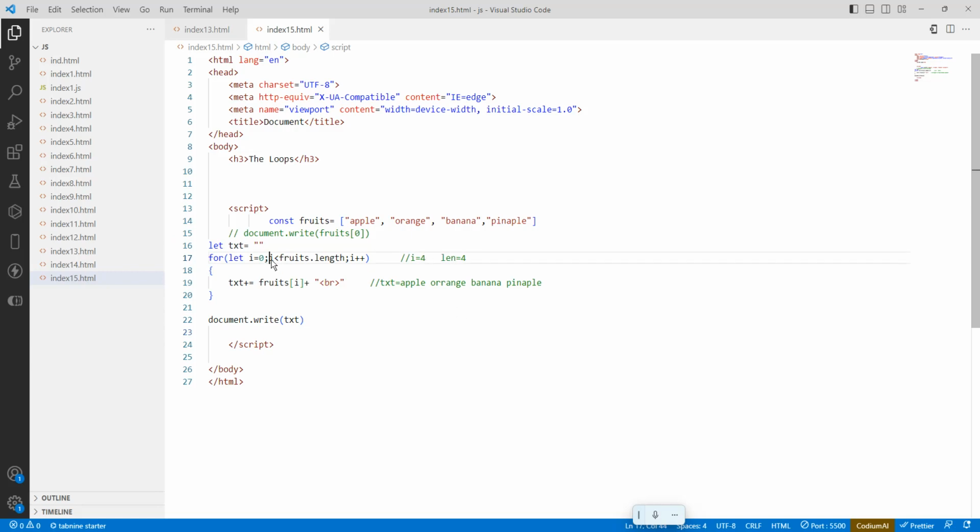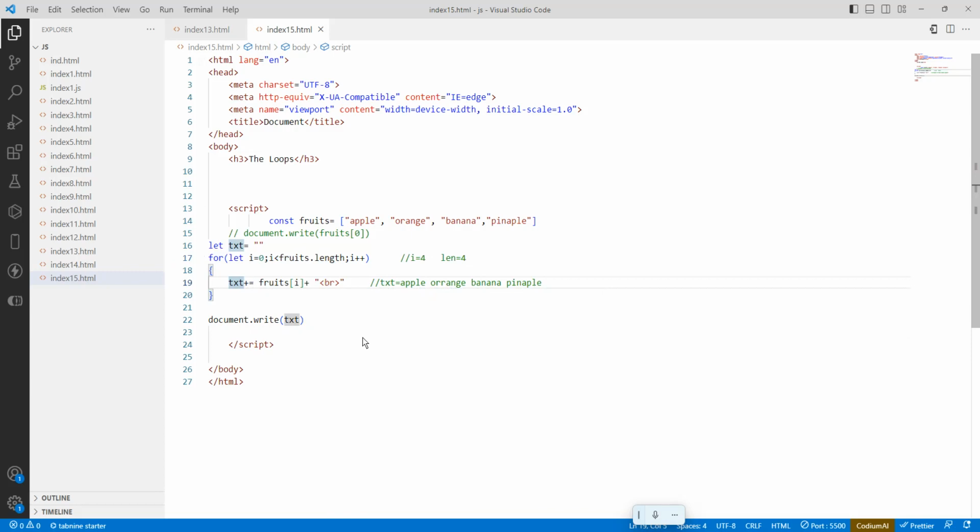Again it will come. Is 4 less than 4? No. 4 is equal to 4, not less than 4. So there it will stop the execution. It will come out of this flow. So what is the text containing? This text is containing apple, orange, banana, pineapple. So it is going to be printed like this.